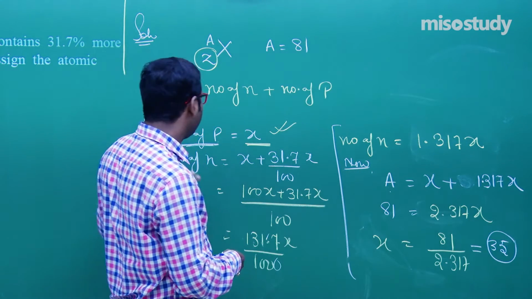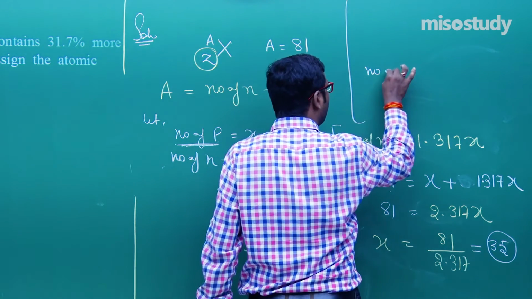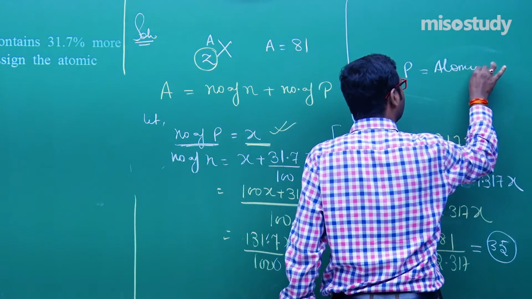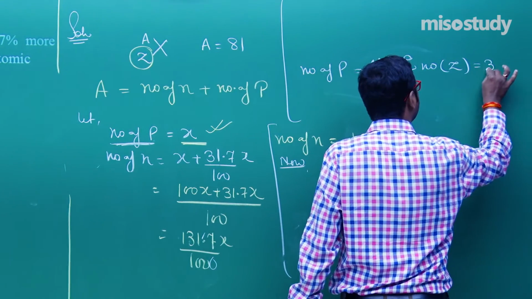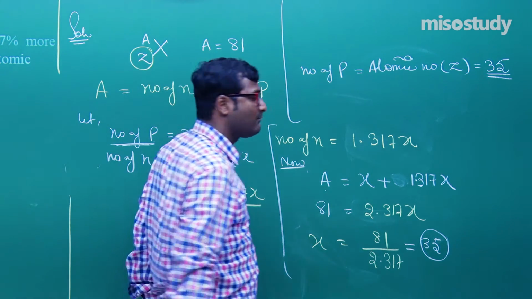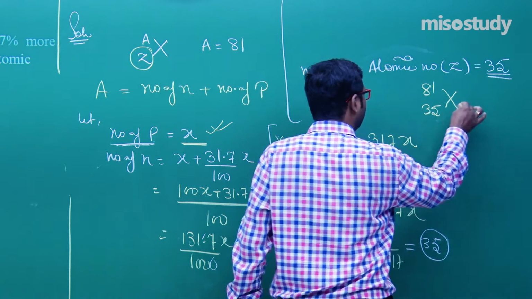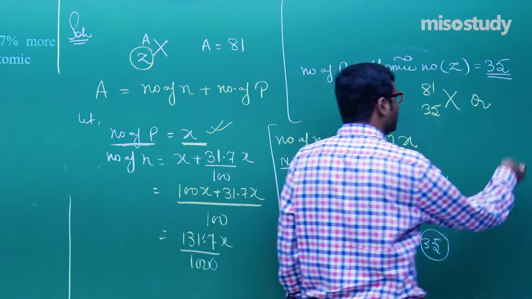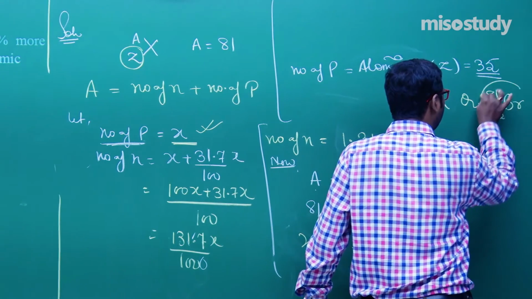So x is the number of protons, and we know the number of protons is equal to the atomic number, which is Z, and Z is equal to 35. So what is the symbol here? If the atomic number is 35, the element is bromine, so the symbol is Br, 35 and 81.